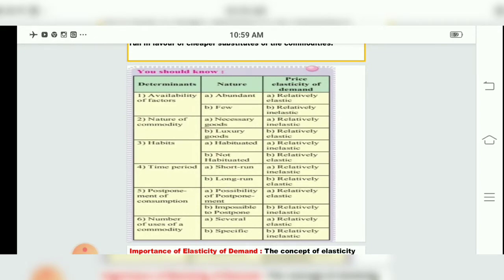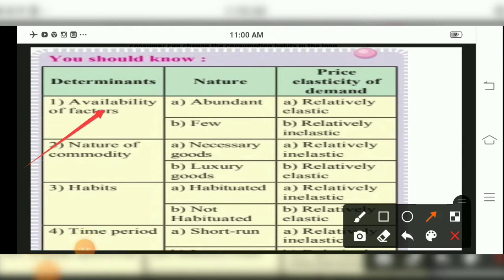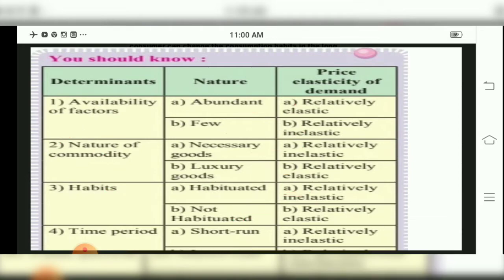Now for your basic knowledge, there is a table given in your textbook which tells us the determinants and nature of price elasticity of demand, children. So we will just go through this. For the first one, availability of factors: if they are abundant, relatively elastic; if they are few, relatively inelastic. For nature of commodity, necessary goods are relatively inelastic, luxurious goods relatively elastic. Then the third one, habits: habituated goods, relatively inelastic; not habituated, relatively elastic.